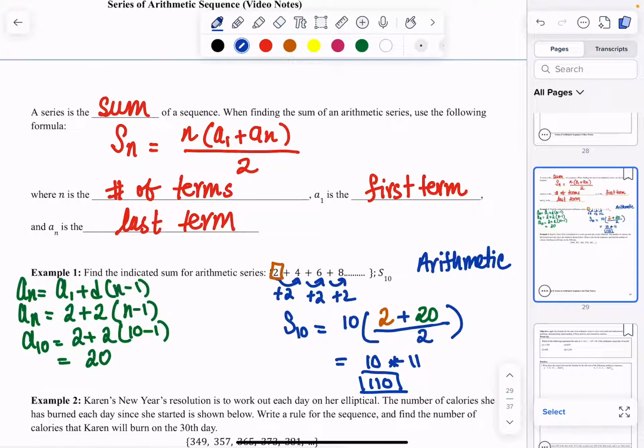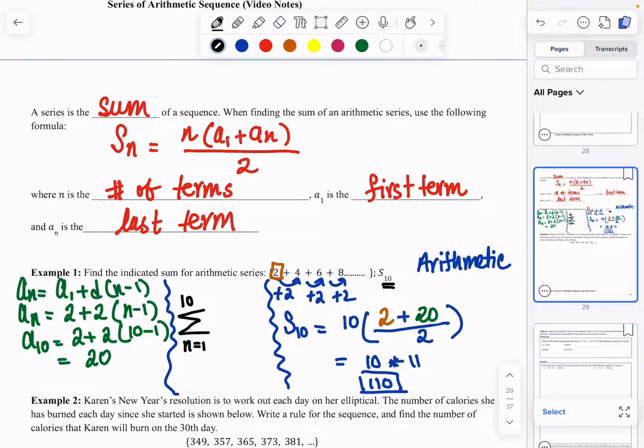Now, this sum that we are doing also connects to our sigma notation or summation that we talked about in the previous lesson. So we can also use sigma. If I were to use sigma, I know that our pattern starts at our very first term, so n is equal to 1, and we end at 10 because we are looking for S of 10.